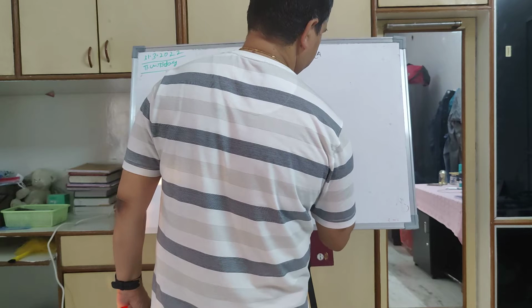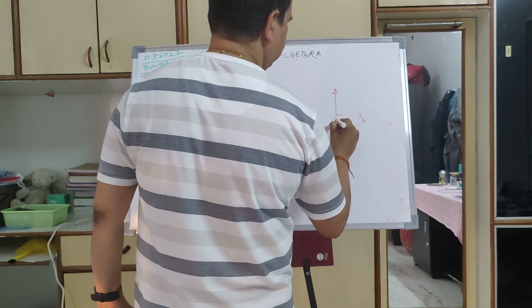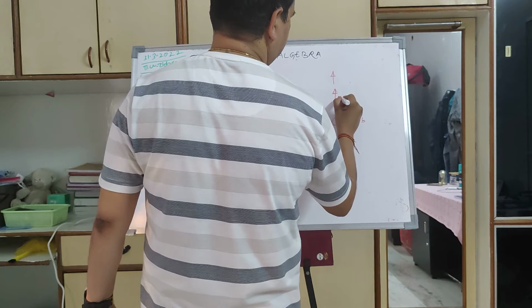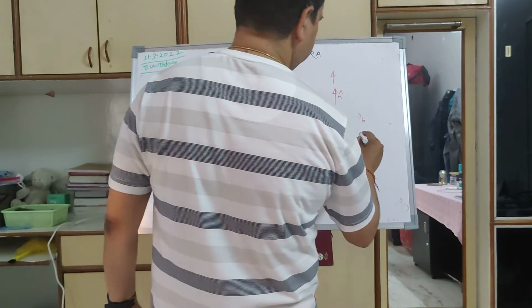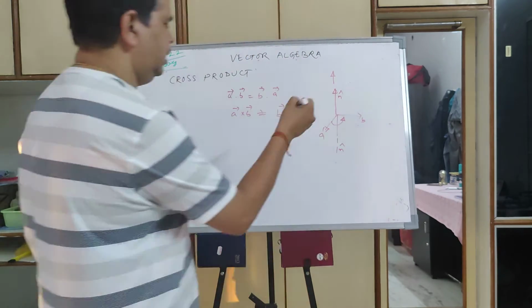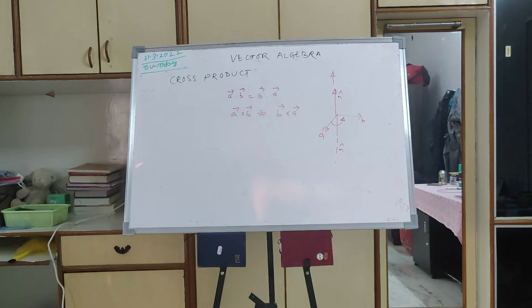So let us say this is A, this is B. Then A cross B, going anti-clockwise, the unit vector will be in this direction. But if it is B cross A, the unit vector will be in this direction. So that's why A cross B is not equal to B cross A. That is important. So the cross product is not commutative in nature. So that is one.